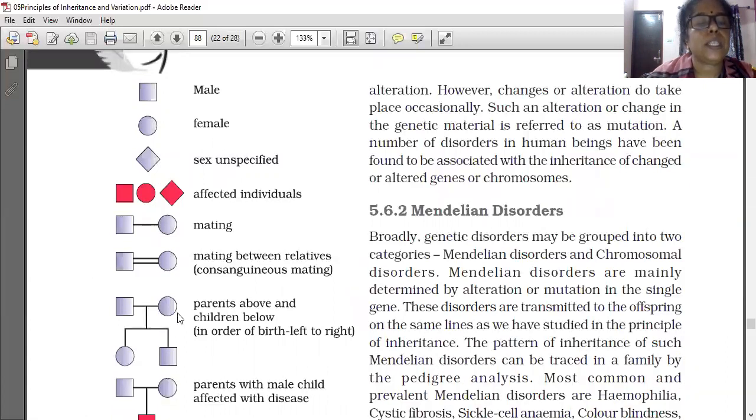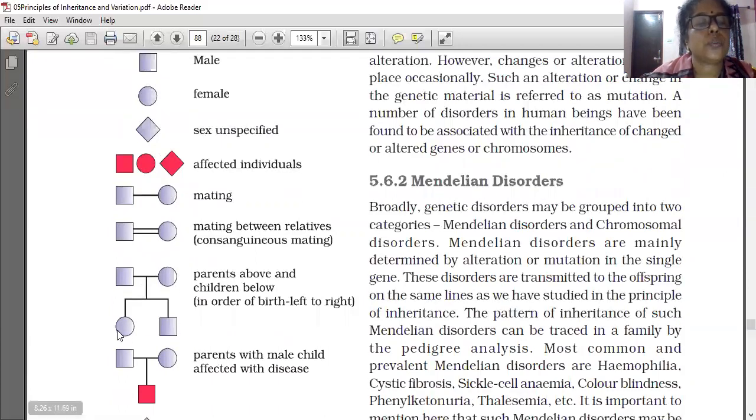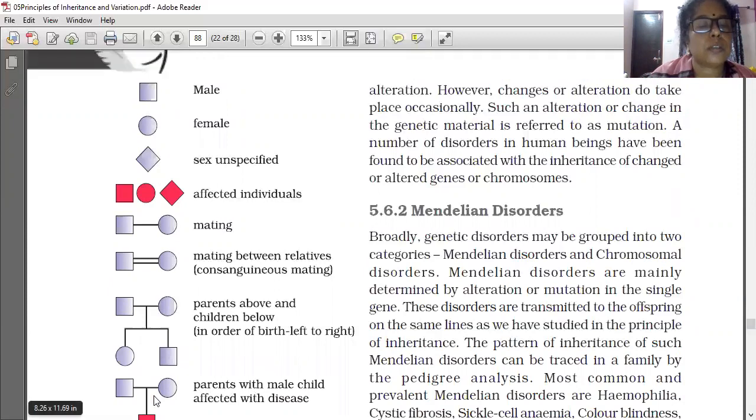Next, parents above and children below, with the children in order of birth from left to right. These two are the parents, and these two are the children, one male child and one female child. This is the father and mother, this is the female child and this is the male child. Here the parents have a male child affected with the disease, and shade is given only for the affected one.